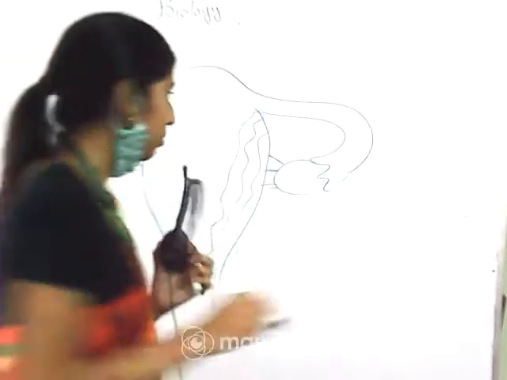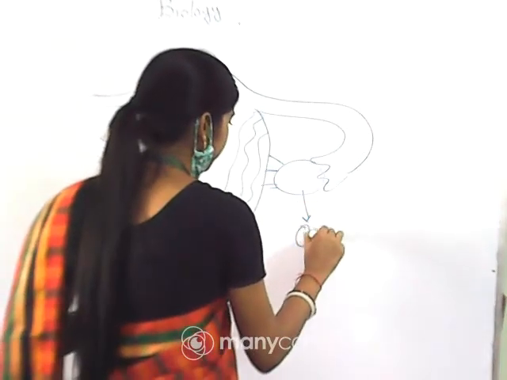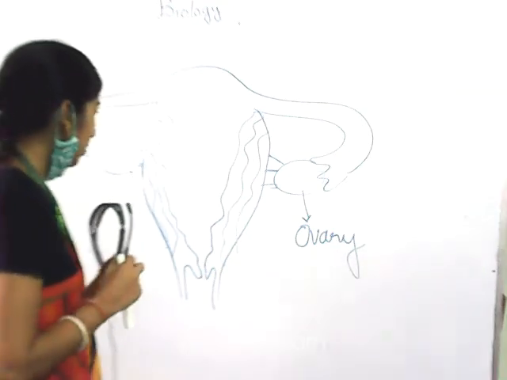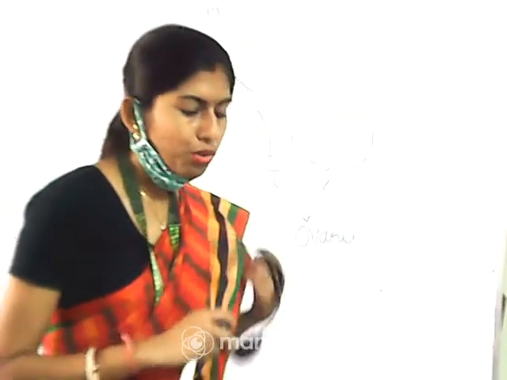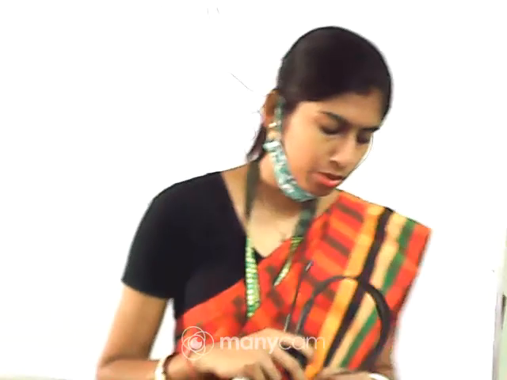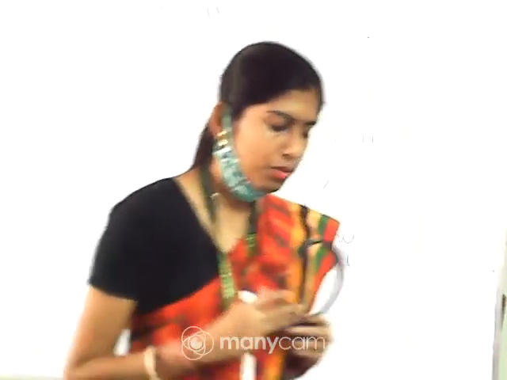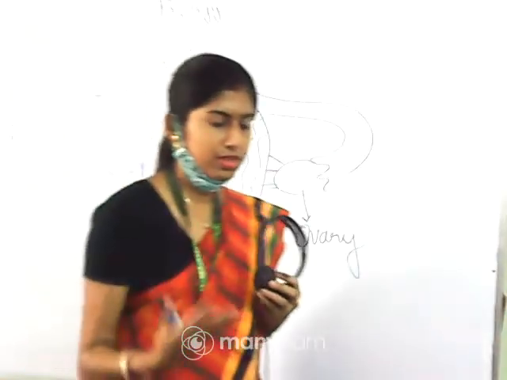So first I will start with the ovary. You can see the number of ovaries is 2. A pair of ovaries are present. Ovaries are the female sex organs that produce the female gamete, or ovum. Now, several steroid hormones, which are considered ovarian hormones, will also be released from the different cells of the ovaries. I will discuss all this one by one.